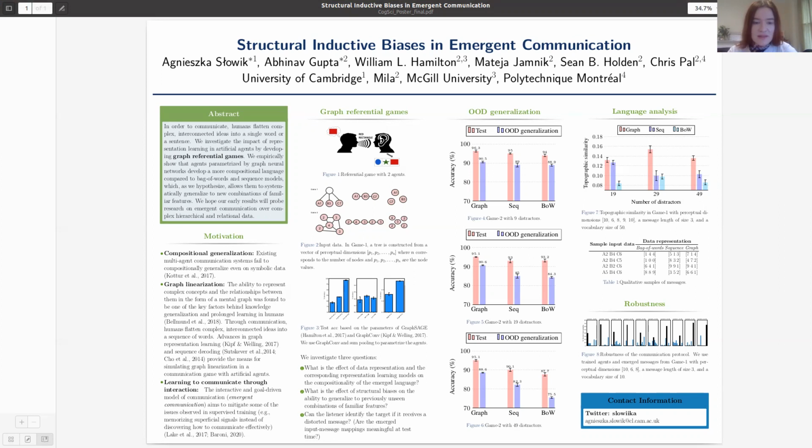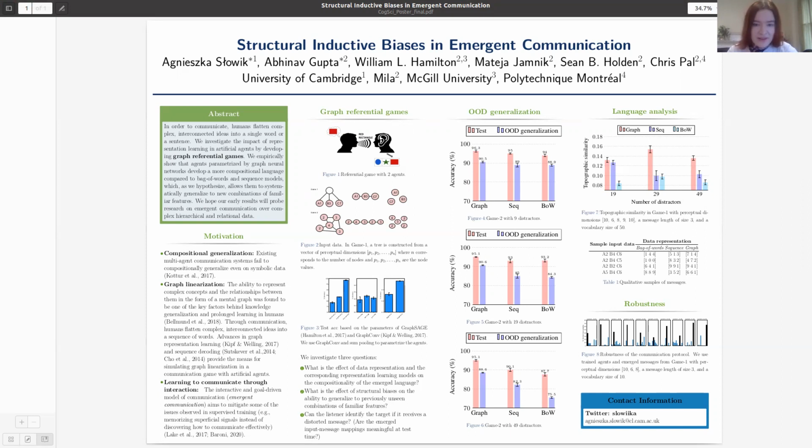Game one is inspired by the idea of learning to communicate properties of an object. So, for example, describing its color and its shape. And game two is meant to represent communicating about arbitrary relational information, such as kinship relations between humans. We choose the standard graph convolutional architecture by Kipf and Welling with sampling based on a small exploration of graph architectures and their parameters. Our main experiments investigate the following questions.